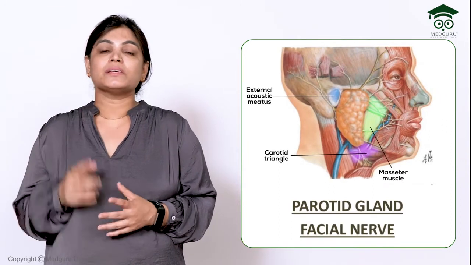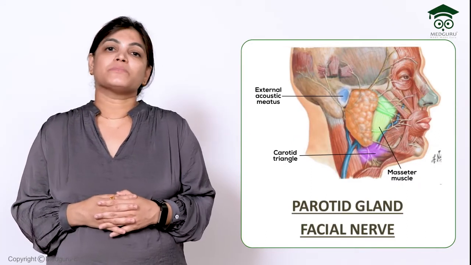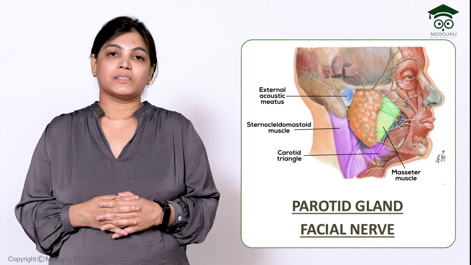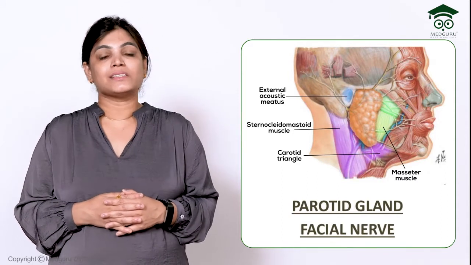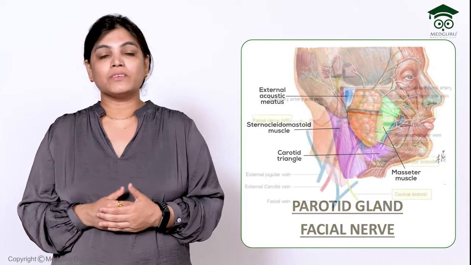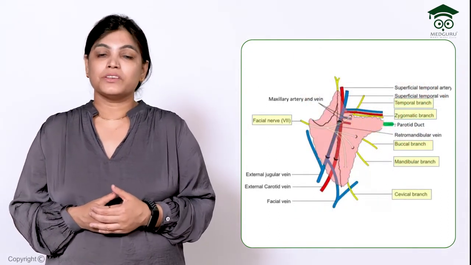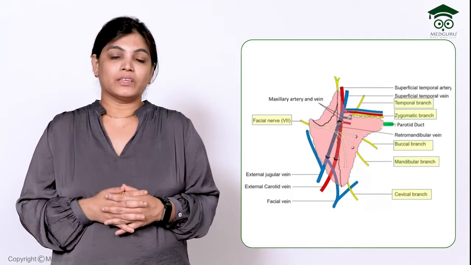Here is the masseter muscle on the anterior aspect and the sternocleidomastoid muscle on the posterior aspect. So this is the horizontal extent of the parotid gland. With this we have seen the relations of the parotid gland, the capsules covering it, and the extent of the parotid gland.